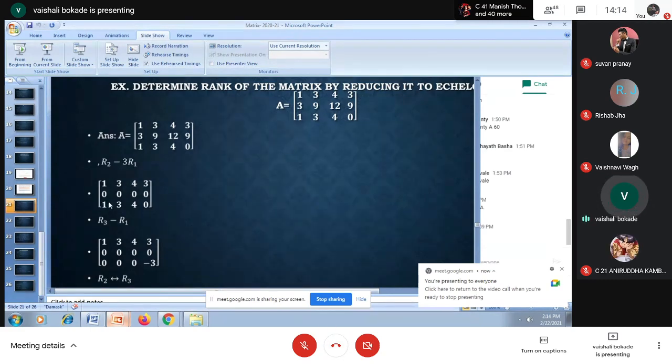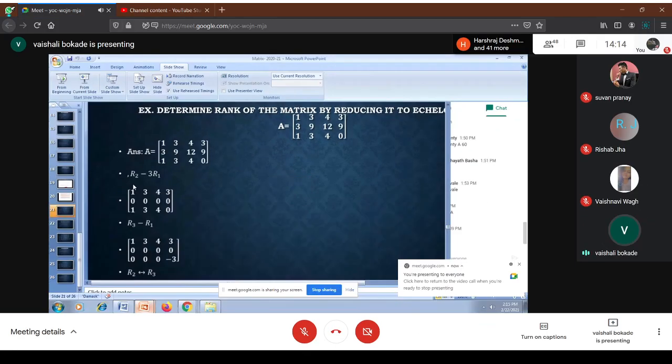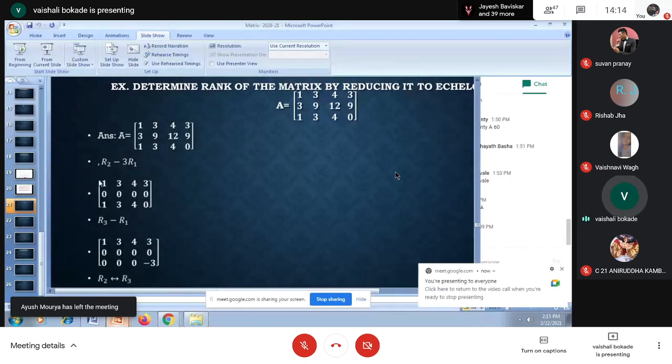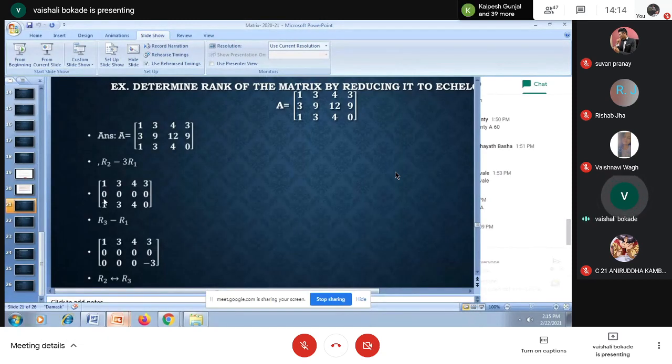See, observe that whenever I am having the element at 1 place to be 1, the other elements in this column 1 should be 0 except at the 1 place. I am finding the element at 2nd place is 0, the element at 3rd place is 1. So I will convert the element at 3rd place to 0 by using R1. Use R1 only for converting elements in C1 to be 0 except at the A1 place.